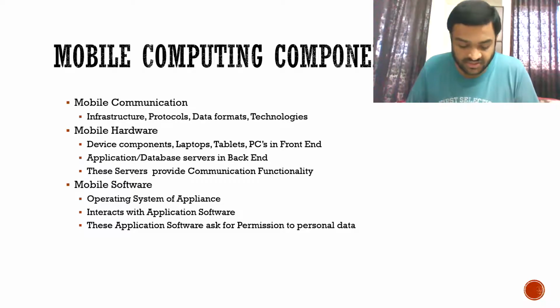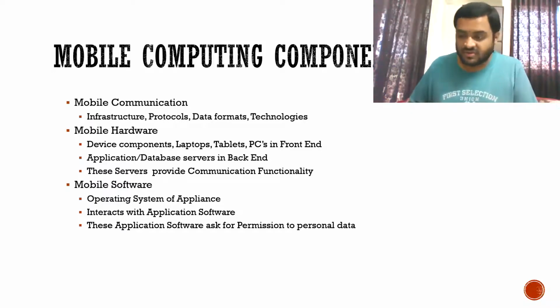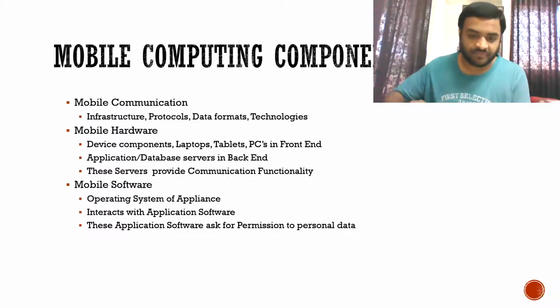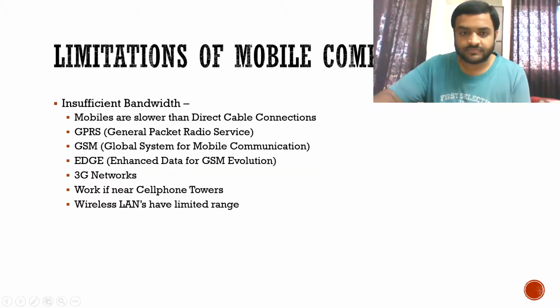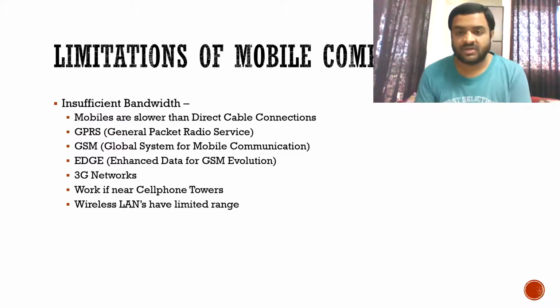So these are the two reasons. Now what you have to do is, in this question itself, we have to mention these points: the risk involved in relation to application software and why it asks for permission. Now let's see the limitations of mobile computing. What are the problems that we have in mobile computing?